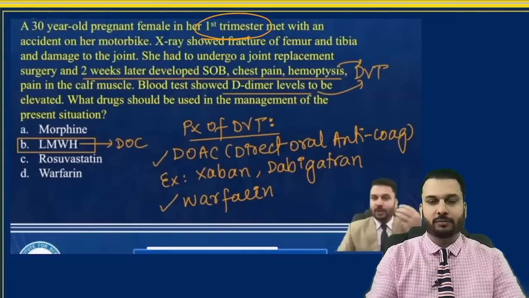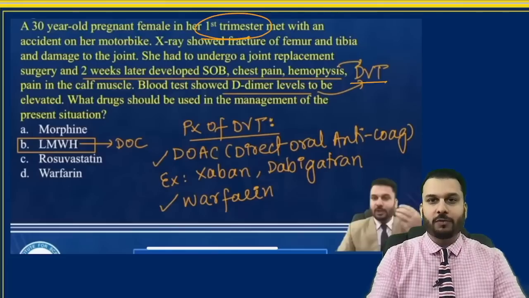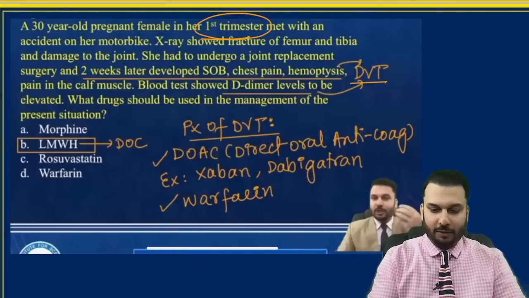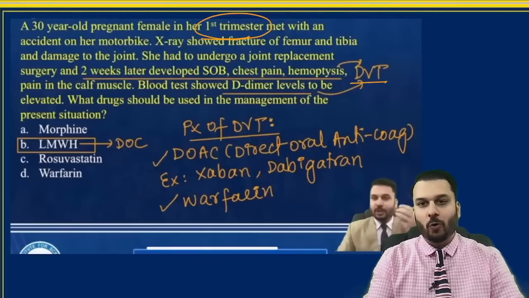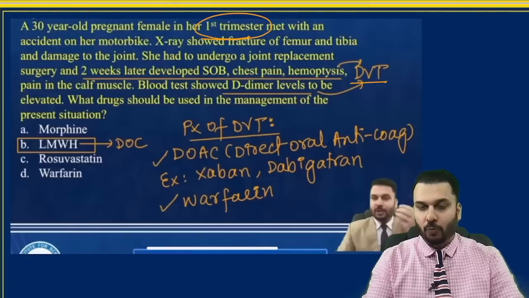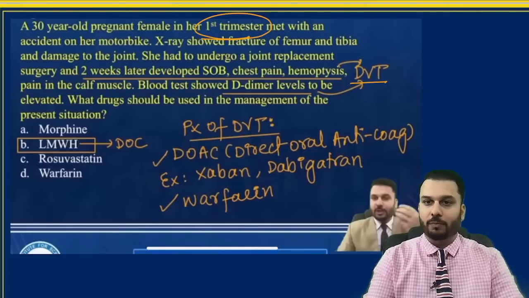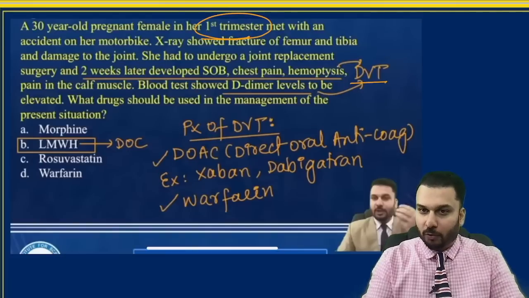First trimester, a case of DVT, what are you going to use? I have very clearly explained to you back then that we must be using low molecular weight heparins. This is going to be the treatment. So once again, God has been kind to us, that a lot of questions have shown up from the topics that I had discussed with you earlier in the 25 important series.